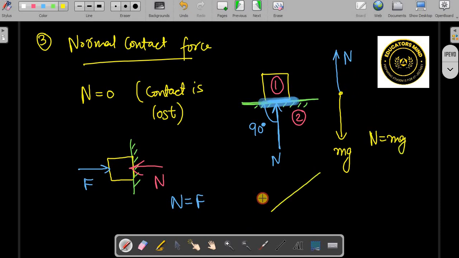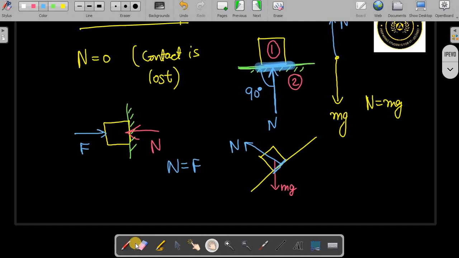But in some cases, like on an inclined plane, when you see here, mg is acting downward, right, and normal to this contact surface will be acting like this, right. So normal will not be balancing mg here. Here you need to resolve, but the resolution will depend on the condition, whether you are keeping it just like this, or the whole system is moving in some other direction.